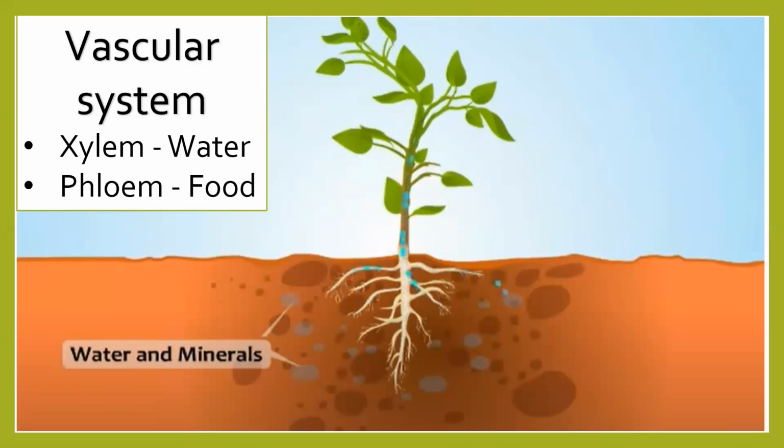So all green color parts of the plant have chlorophyll. That's the answer for the next question. Whichever green color part you are able to see on a plant has chlorophyll.